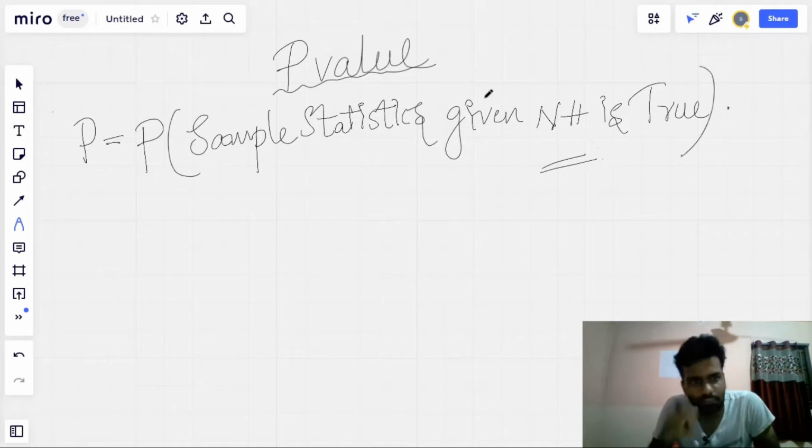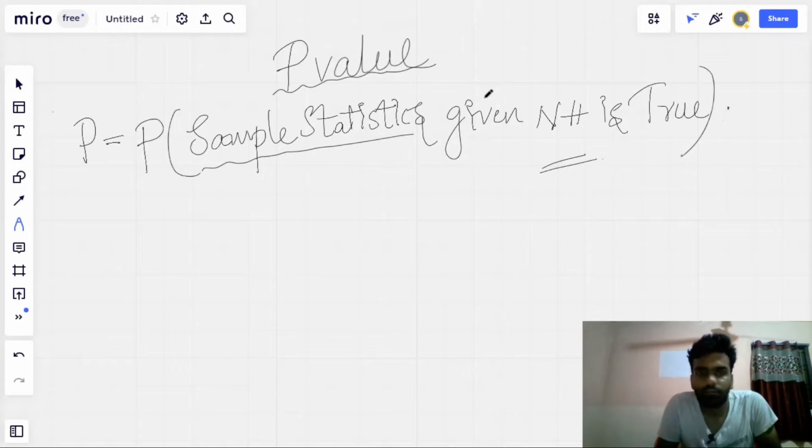Before understanding the p-value with an example, you should understand what the null hypothesis is. If you look at this definition keenly, we said probability of sample statistics given the null hypothesis is true. Sample statistics means getting a sample from the population and performing some statistics on that sample.